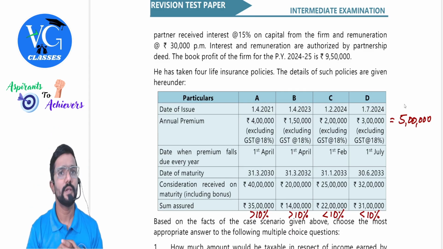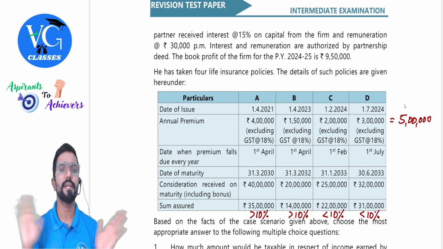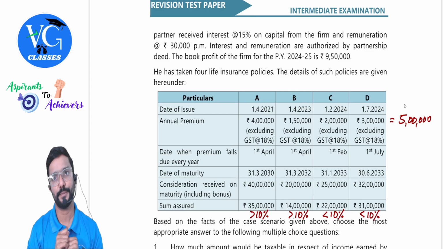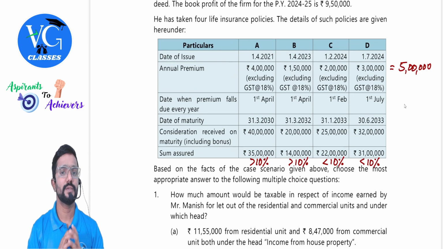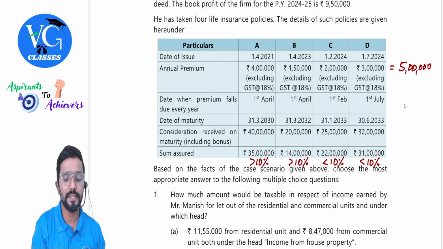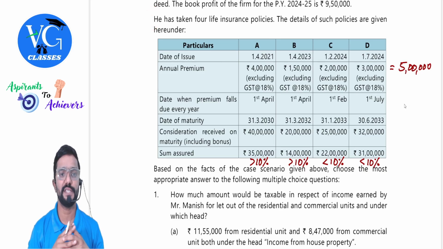Sir, what about the remaining 3%? Not taxable. Why, sir? Because it is disallowed in the hands of the firm. What is disallowed there is not taxable in the hands of the partner. Okay, sir. So that was about the partnership firm. Then they have given some information about life insurance policies.